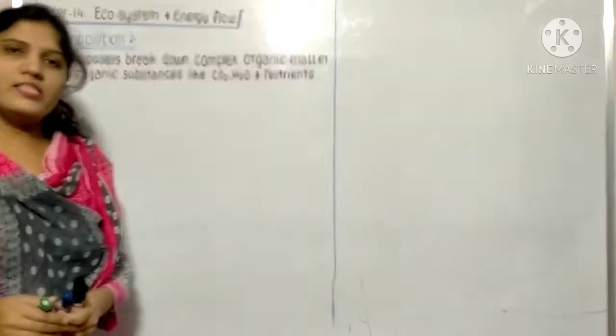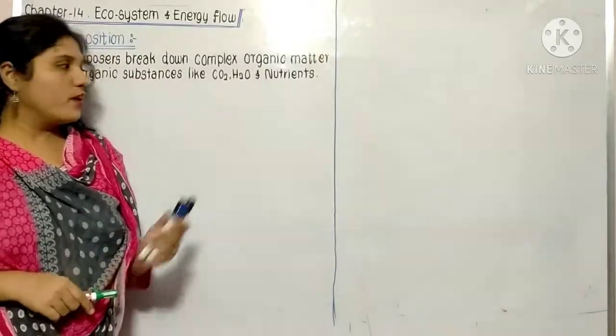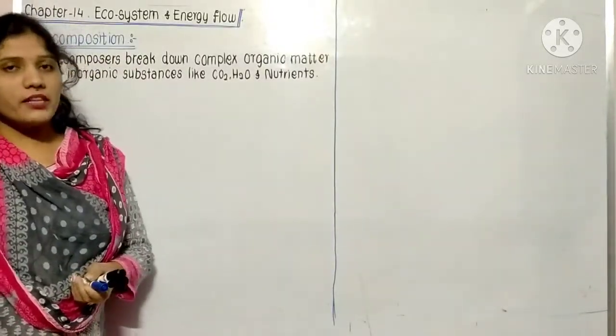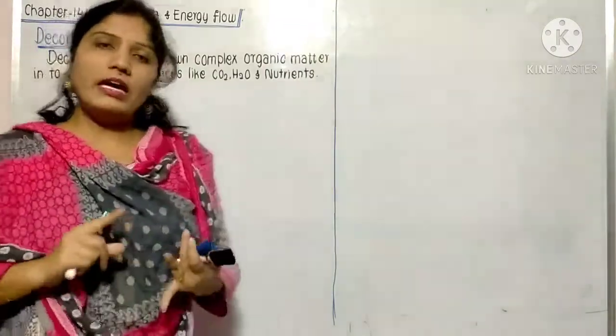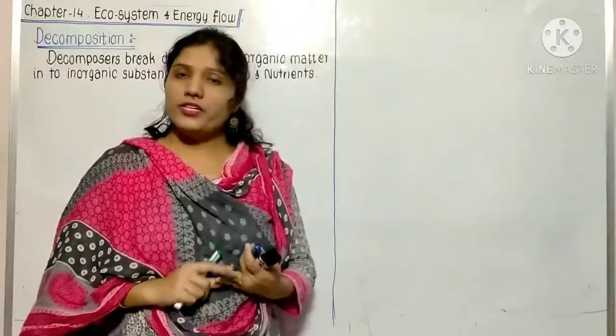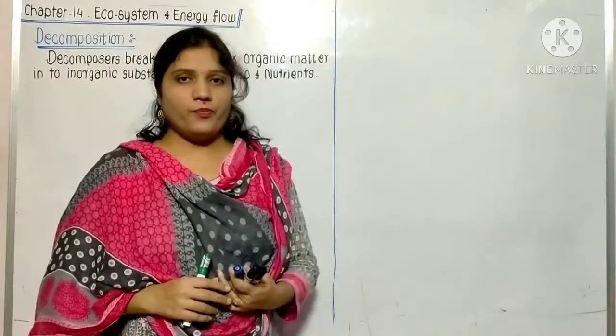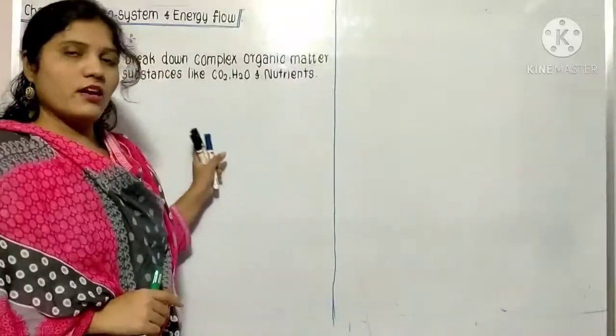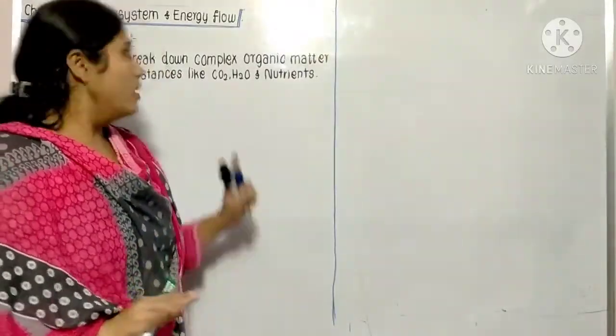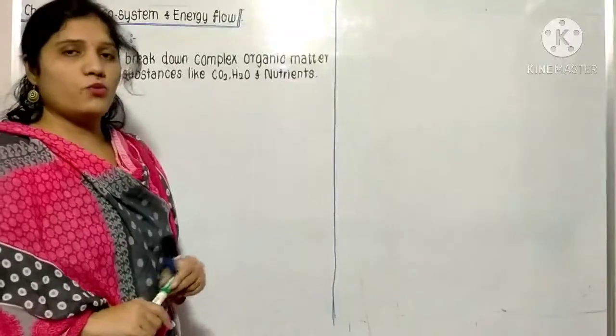See, in the last lecture we have seen about productivity. Now the second process is decomposition. In this chapter we are going to study productivity, decomposition, the nutrient cycle and the energy flow. Okay, all these topics are there. Productivity we have already studied. Now the next one is decomposition.